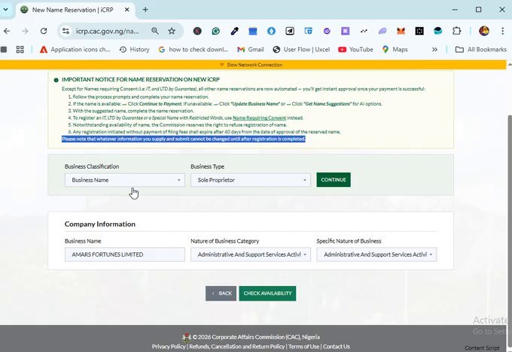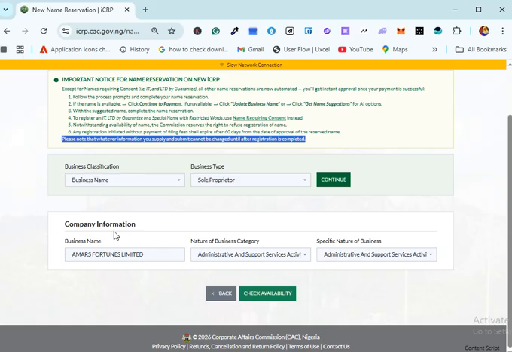For business name, any name that you input here, and the nature of business category that you input here, and the nature of business that you input here, if you've already checked for availability and it is available, and you've paid for the reservation, anything that you do before paying for the reservation cannot be edited after the reservation is approved or during your registration.